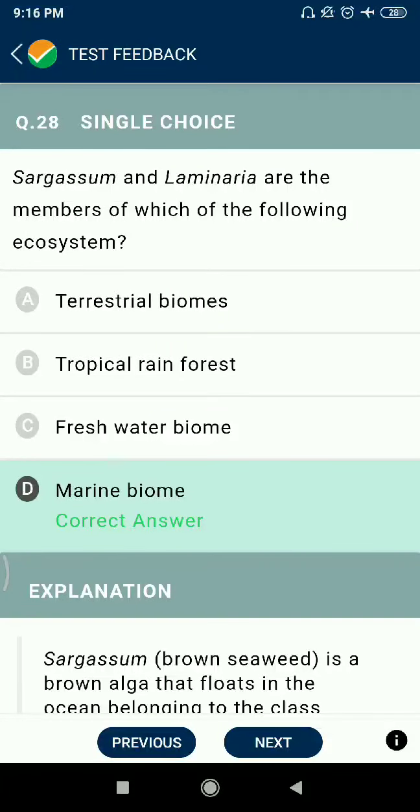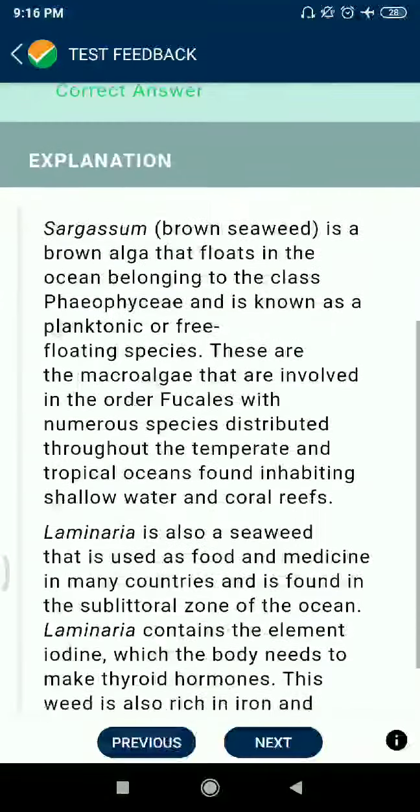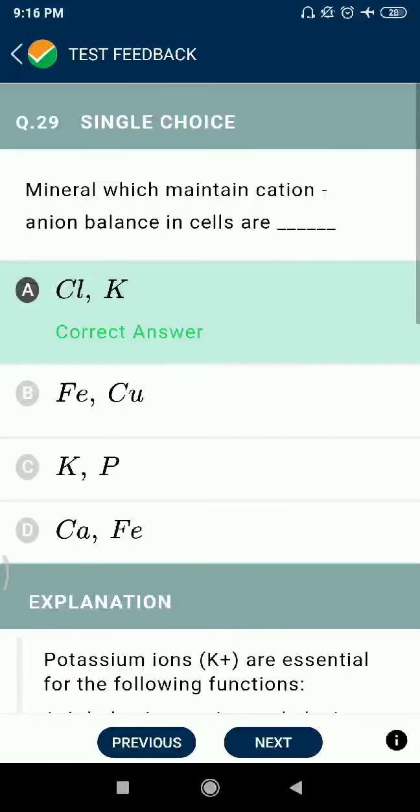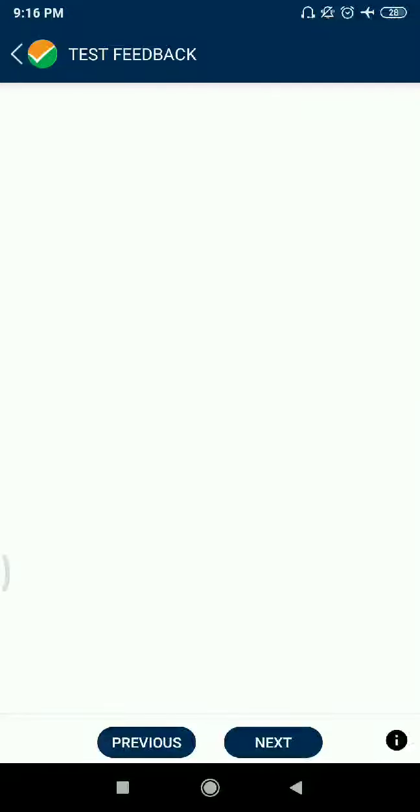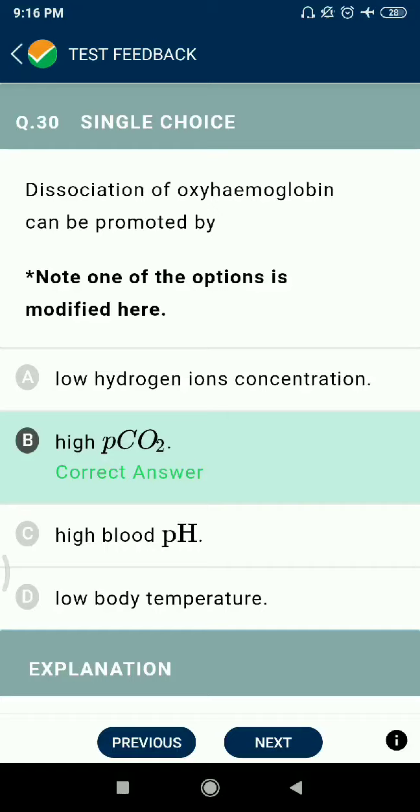Sargassum and Laminaria are the members of which of the following ecosystems? Marine biome. Question 29. Minerals which maintain cation-anion balance in cells are chlorine, potassium. Question 30. Dissociation of oxyhemoglobin can be promoted by high partial pressure of CO2.